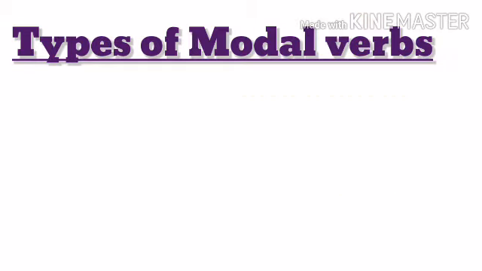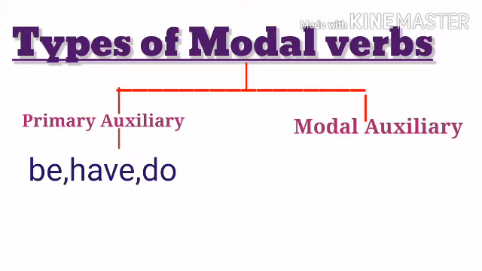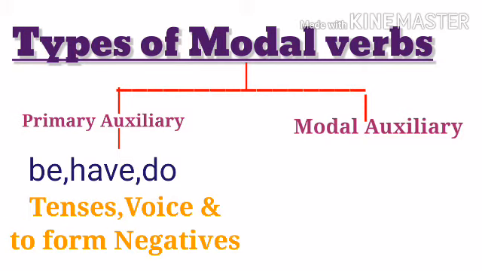Moving ahead, classification, or you can say the types of modal verbs. Modal verbs can be classified into two categories. The first one is primary auxiliary and the second one is modal auxiliary. Now what is a primary auxiliary? They include be, have and do, and are usually used in the formation of tenses, voice and to form negatives.